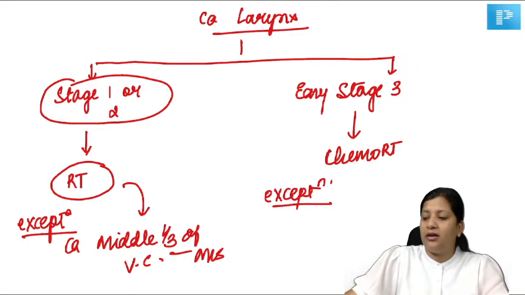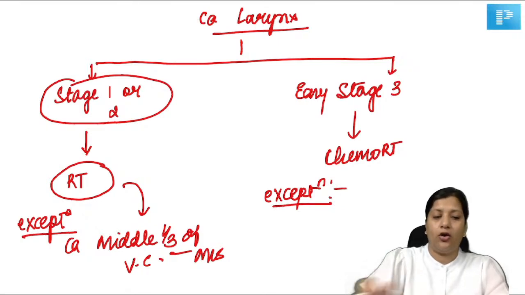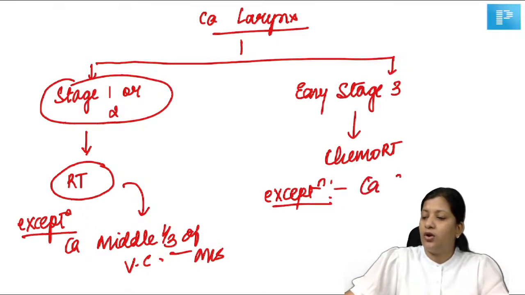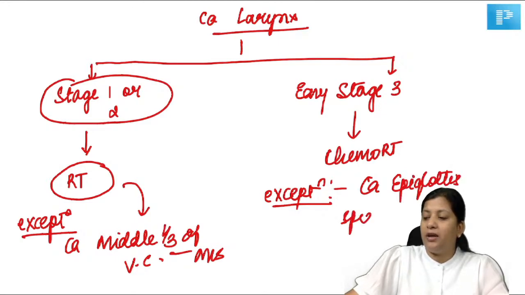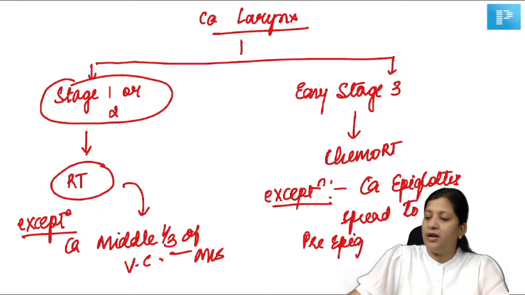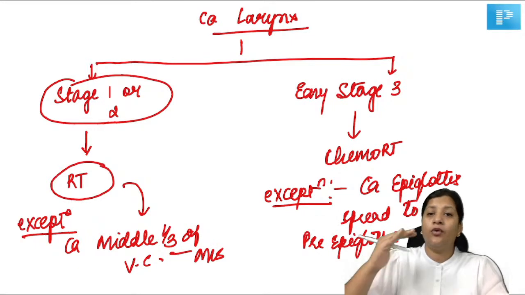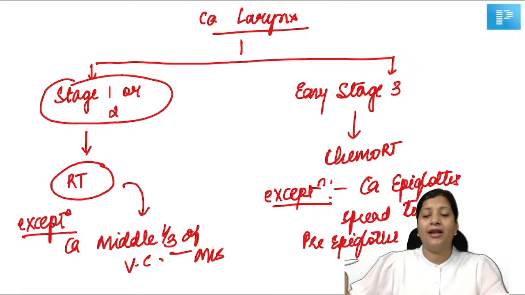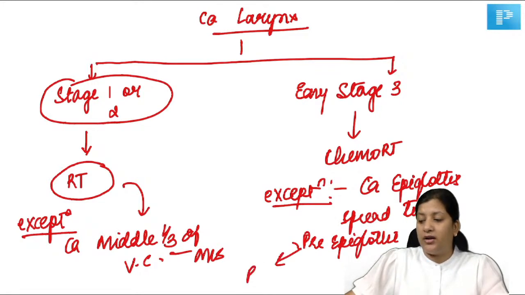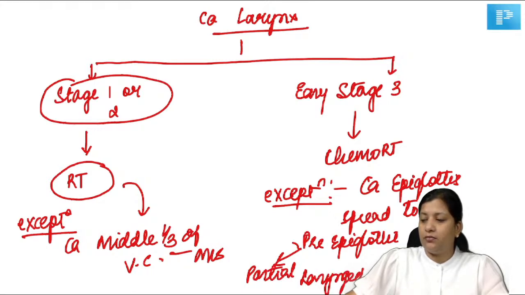The exception is if there is a carcinoma of the epiglottis which has spread to the pre-epiglottic space. In this patient, we have labeled it as stage 3 because of involvement of the pre-epiglottic space. So here we can do a hemilaryngectomy, a partial laryngectomy, and not a chemo RT. So here we are going to do a partial laryngectomy.